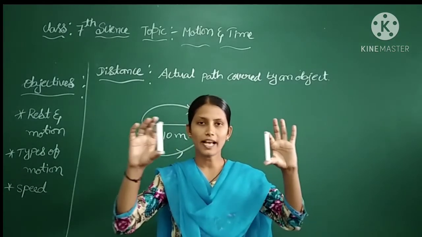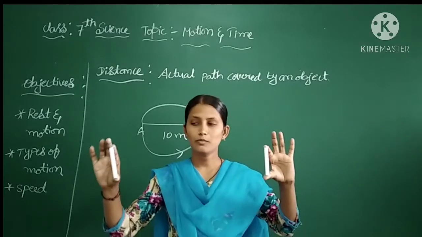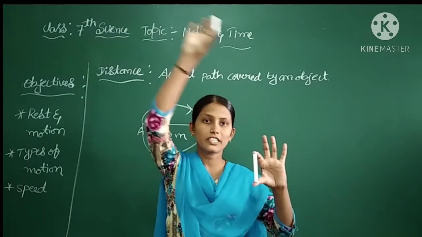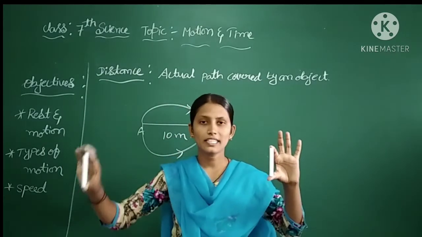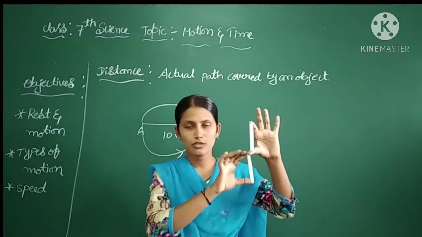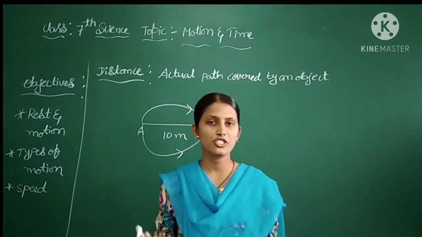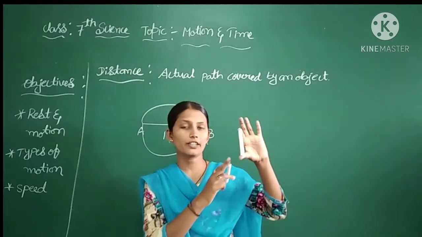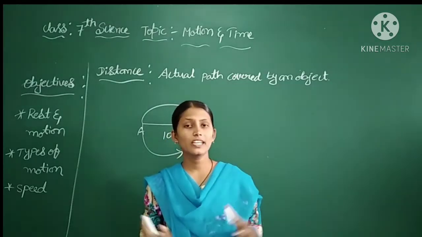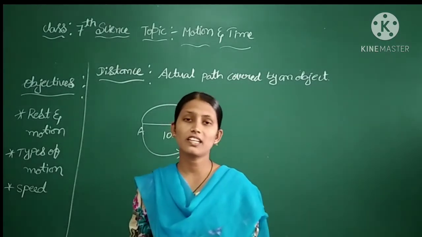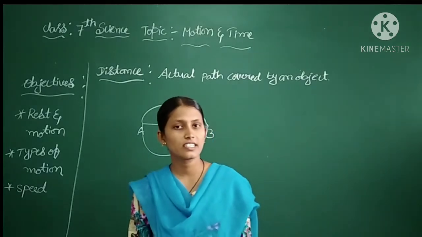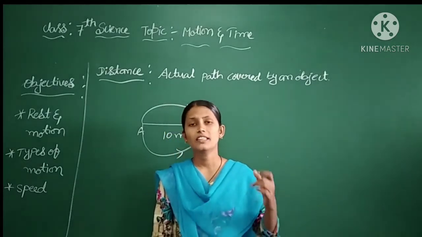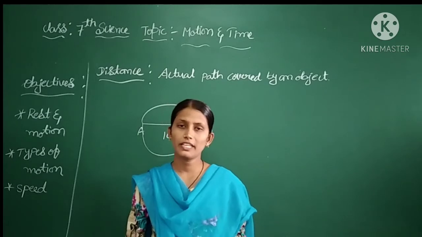Here I can move directly, or else I can move from Kottur in this direction, or else I can move in this direction also. In any direction I can choose, but I will reach the particular destination, right? With any direction. So this is what we are calling the distance. Clear? Distance is nothing but the actual path covered by an object.